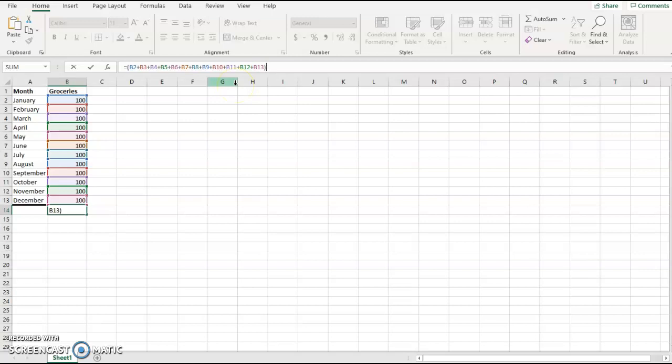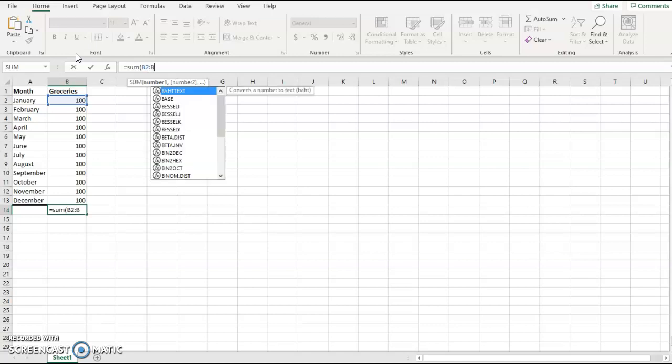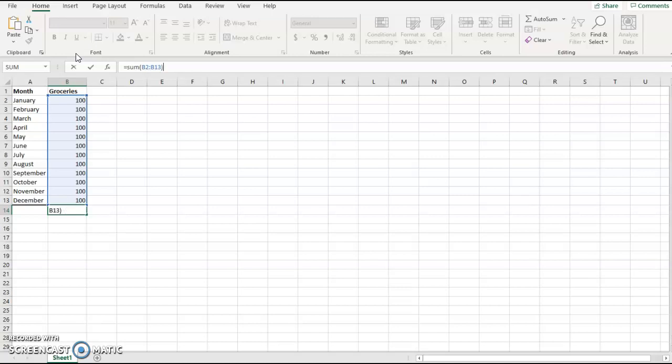But if you're just going to be adding rows, the easiest way to do it is I'm going to delete these off, and I'm going to say equals the sum of, put my little parenthesis, and say B2, colon, and it ends on B13. Enter. Once again, $1,200. So if you're going to be doing rows, this is much simpler: just say from B2 to B13, I need the sum of all of those.